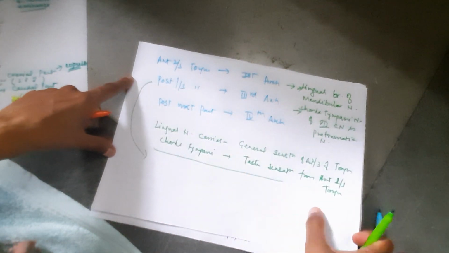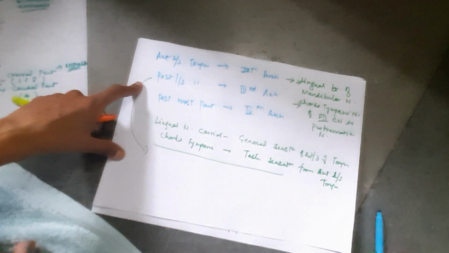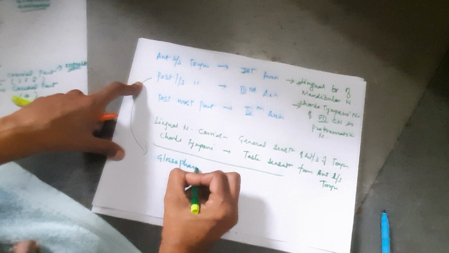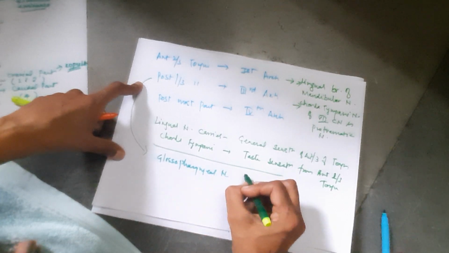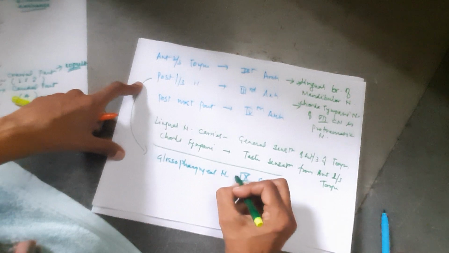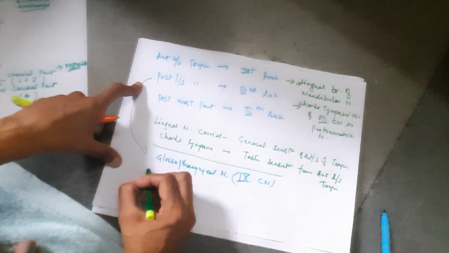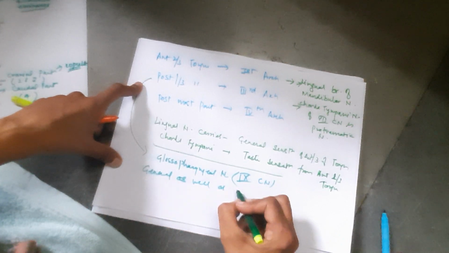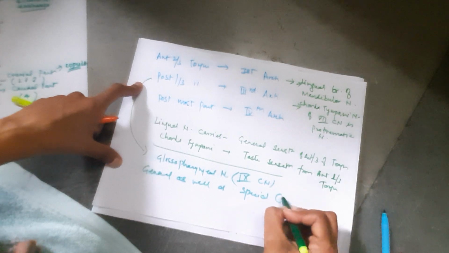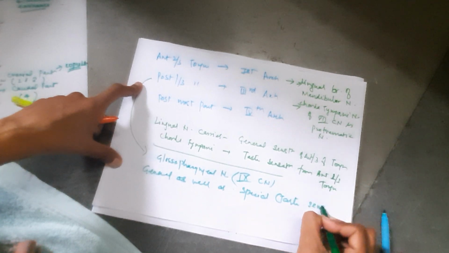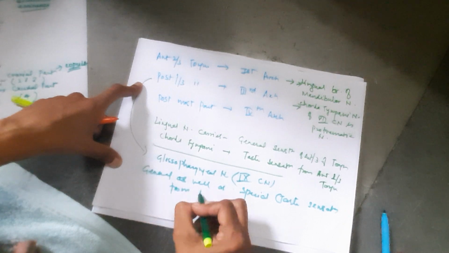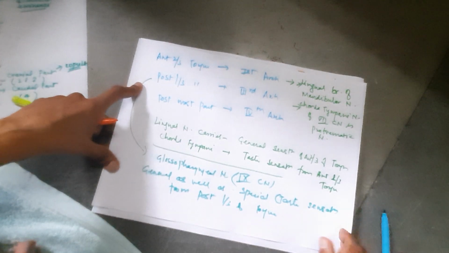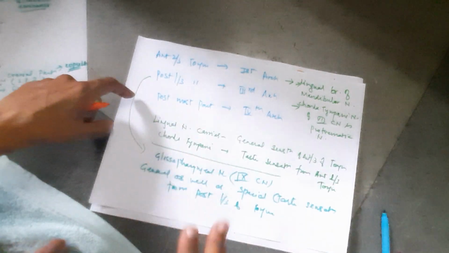The posterior 1/3 of the tongue is derived from the third pharyngeal arch, and the nerve of the third pharyngeal arch is the glossopharyngeal nerve, that is the ninth cranial nerve. So this nerve carries the general as well as special, special meaning taste, sensations from the posterior 1/3 of the tongue. Okay, so why does the ninth nerve carry the sensations?